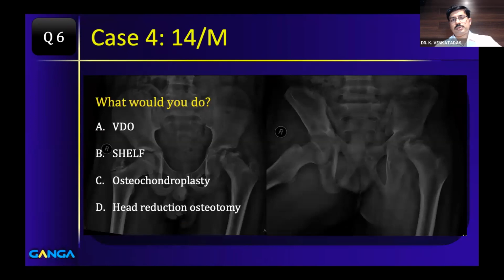What will you do? A 14-year-old boy, and the complaints are pain, limp, and restriction of movement. Everything is there. The options are VDO, shelf, osteochondroplasty, head reduction osteotomy.